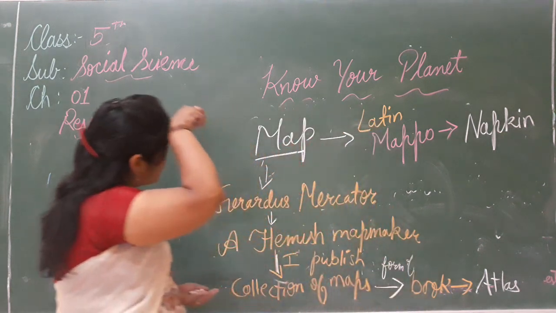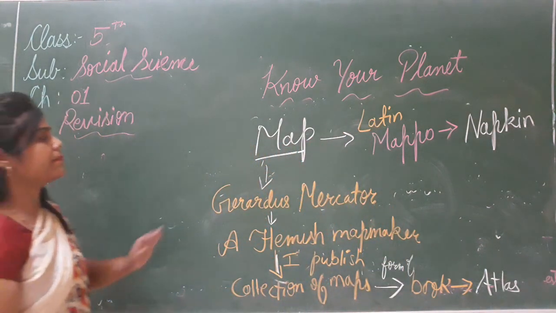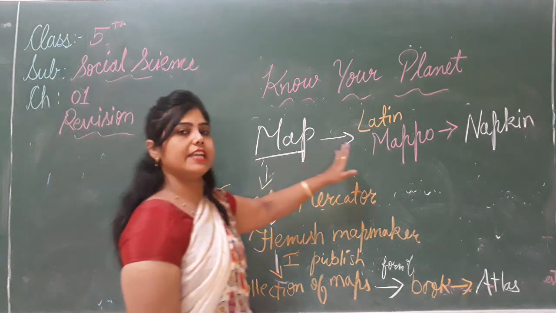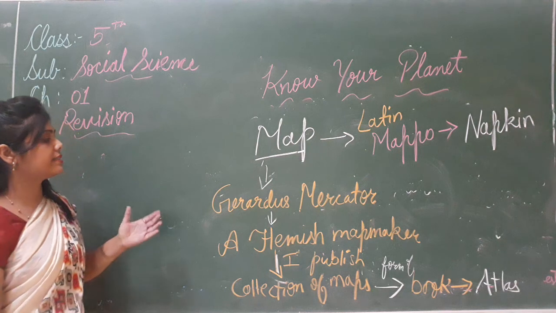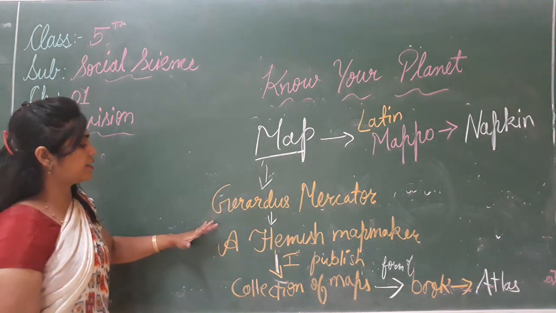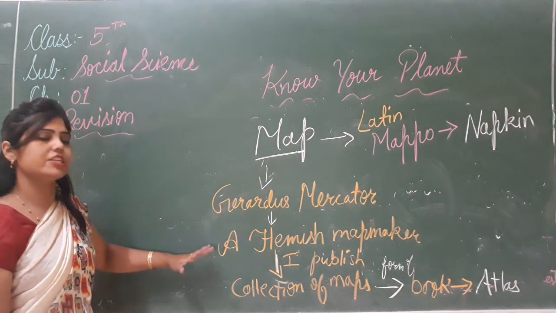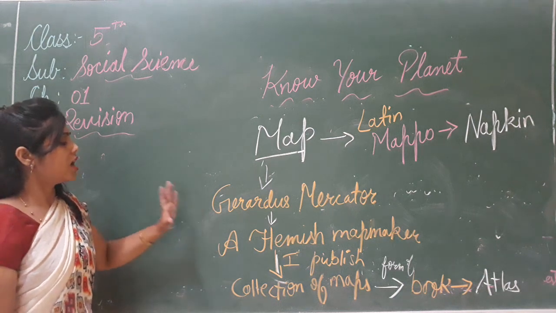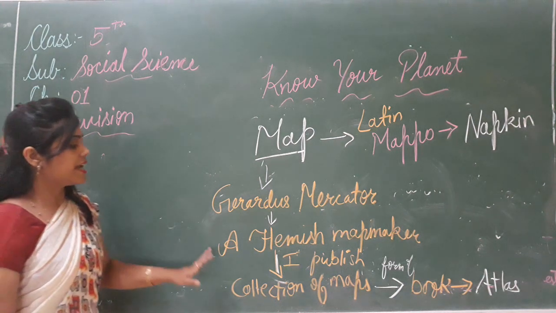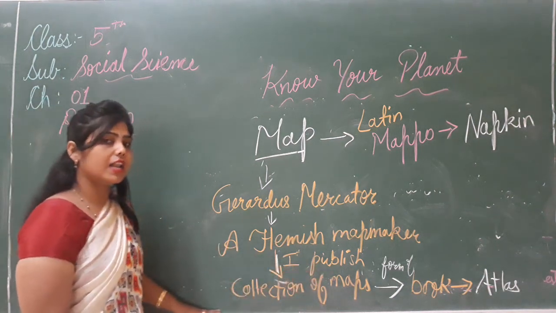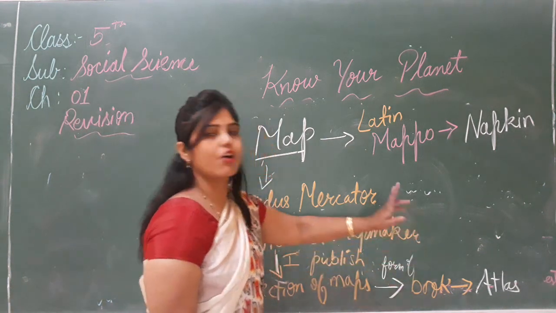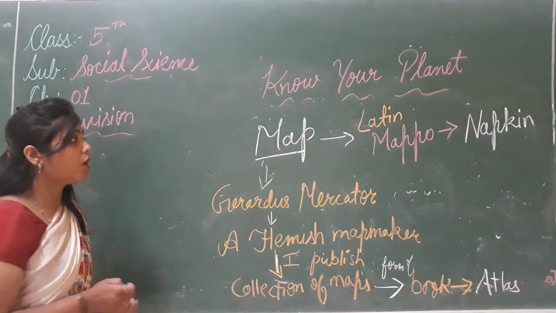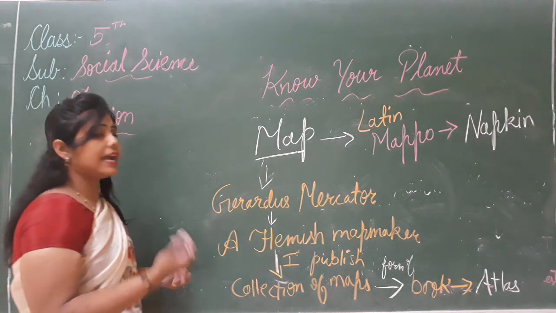Now what is map? Map, this word comes from the Latin word mapo, which means napkin. The second thing is Gerardus Mercator. He was a Flemish map maker who first published the collection of maps in the form of a book that is called the Atlas.